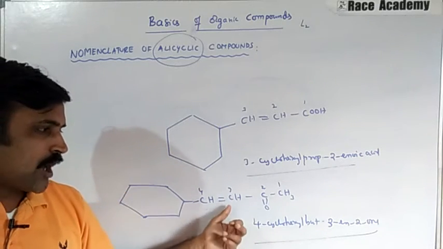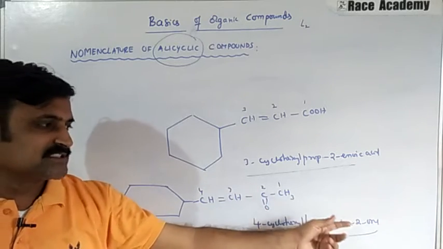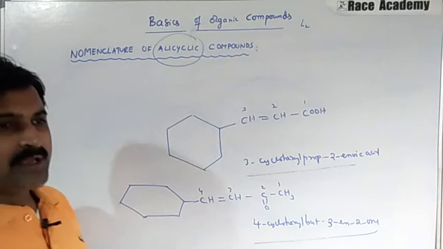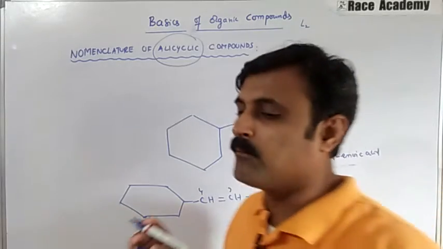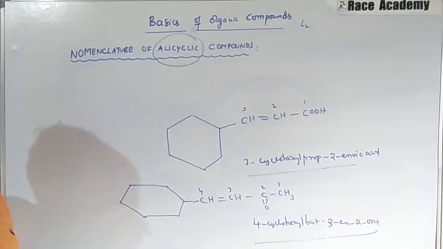The double bond is on the third carbon and the carbon-oxygen double bond, the ketone, is on the second carbon. So ketone is the functional group, and in this example we have given importance to that functional group. Let us move to the next one.